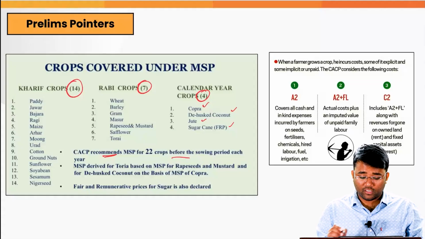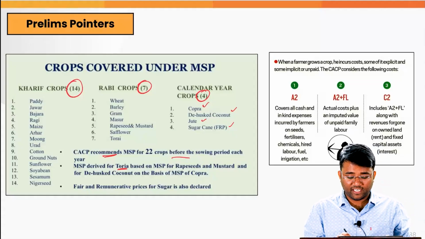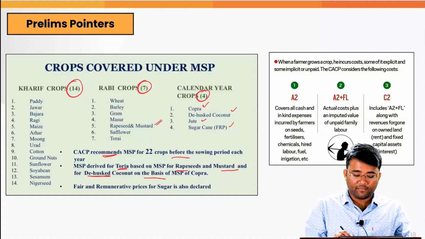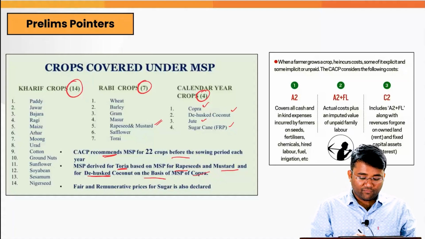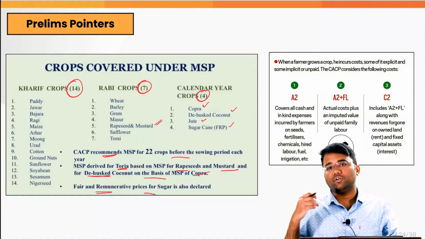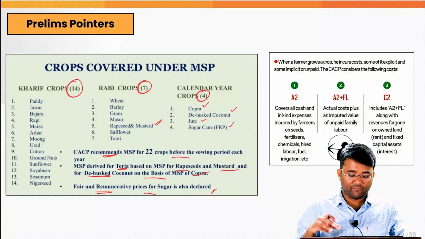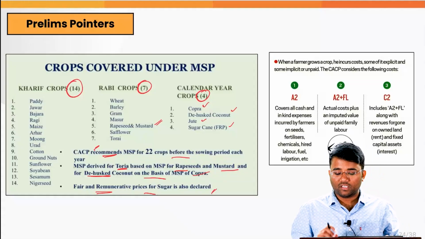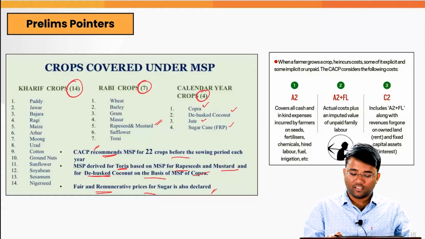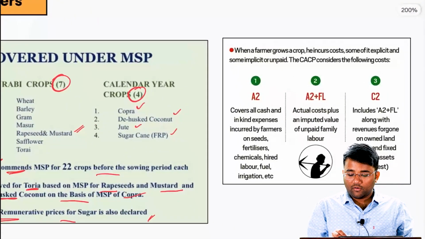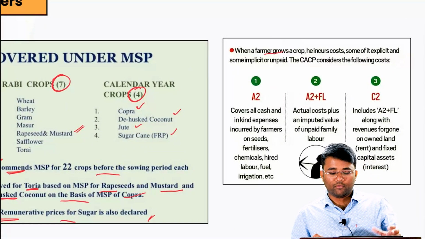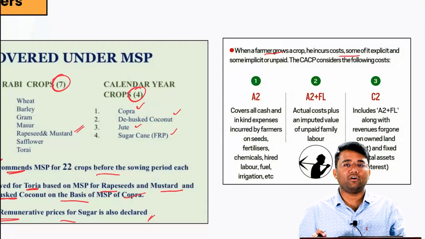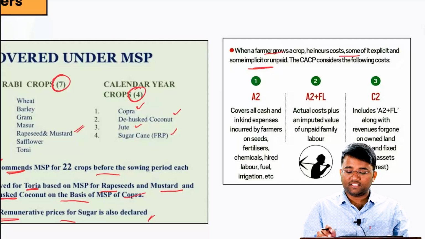And the MSP for the Toria is based on the MSP for the rapeseed and the mustard, and dehusked coconut on the basis of MSP of copra. Also, the fair and remunerative price for sugar is also declared along with the FRP of the sugarcane. Now, on what basis does this CACP recommend the MSP? It is under this formula that when a particular farmer grows a crop, he incurs cost, and some of it are explicit and some of it are implicit or unpaid. The CACP considers the following costs.